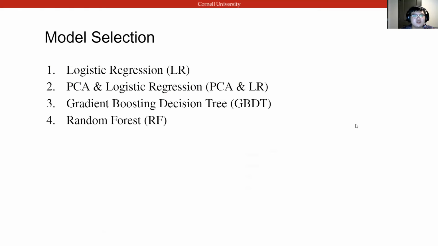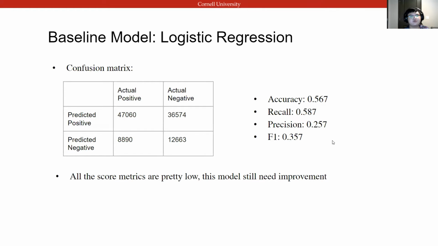After all the data processing steps, we start our data modeling. We basically use four models. The first one is logistic regression, the second is PCA with logistic regression, then the boosting tree, and the last is the random forest. First, we perform a basic logistic regression model. As we can see, the accuracy and the recall are pretty low, which is not ideal for us. So this model should still be improved in the following steps.